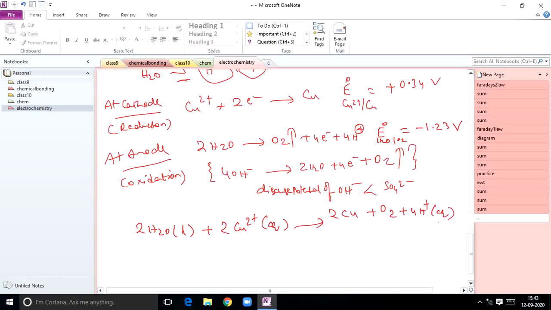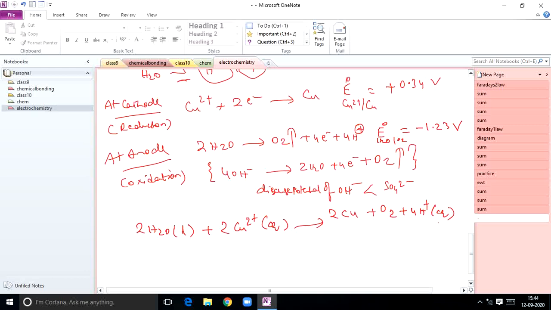If you want to, you can write like that. So very, very important, students: in aqueous copper sulfate solution using platinum electrodes, copper will be deposited at the cathode and oxygen gas will be liberated at the anode. That is a key point, students.